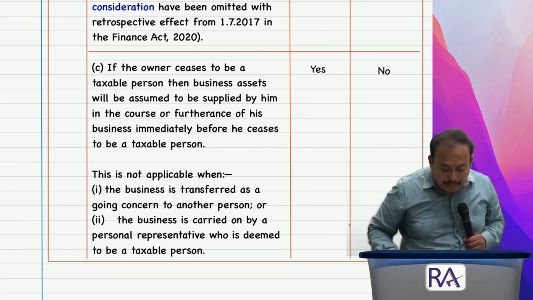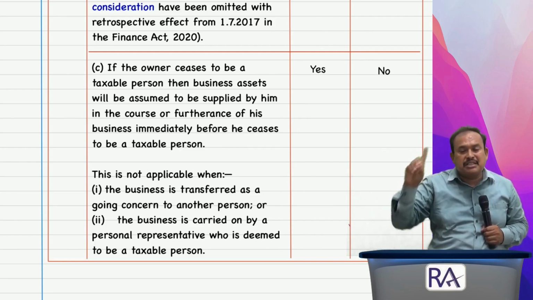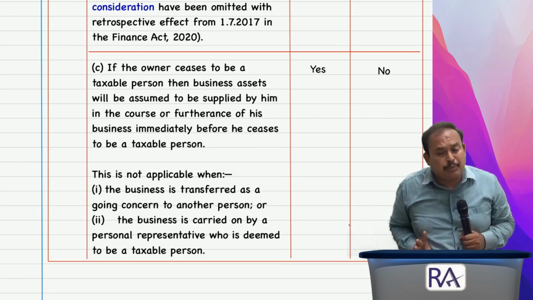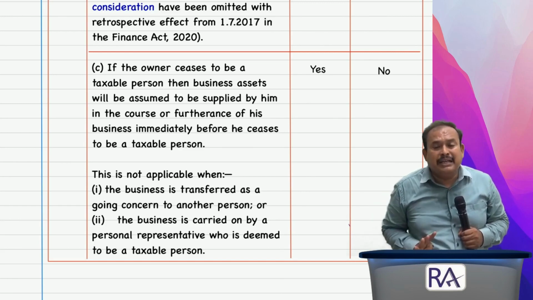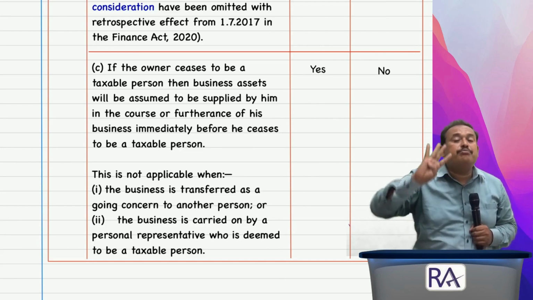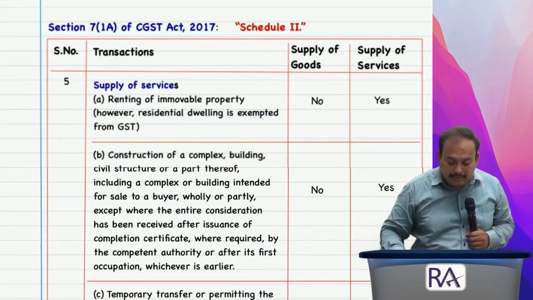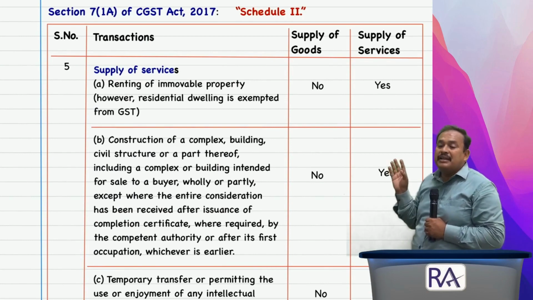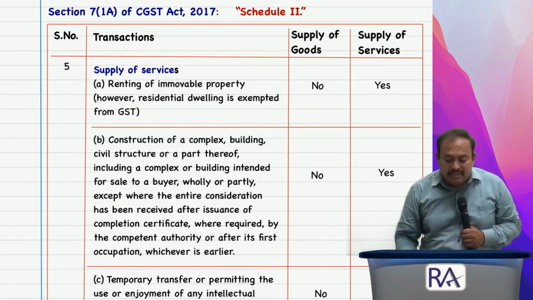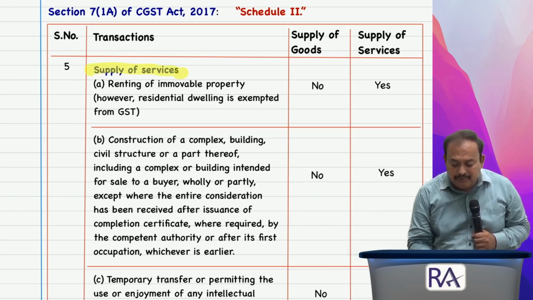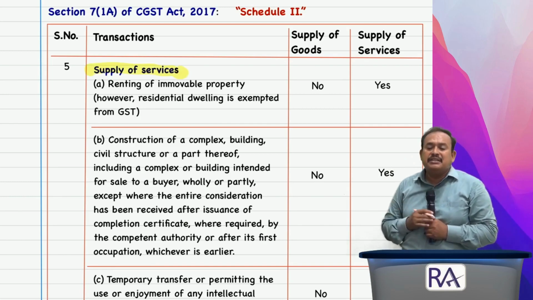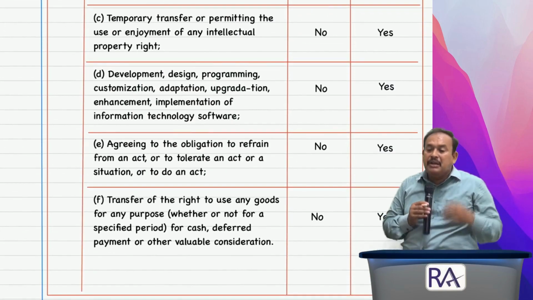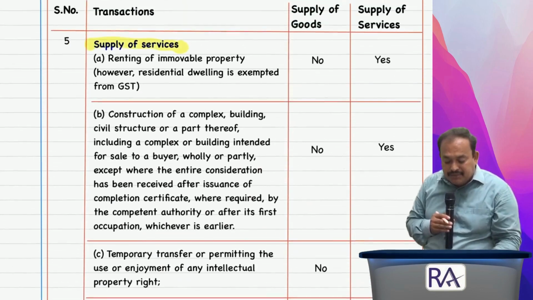Further, my dear friends, so 4 points we referred. First one, transfer. Second one, land and building. Third one is any treatment or process on the other's goods. And fourth point, the transfer of business assets. Point number 5, supply of service. The nature itself, the name heading itself, they have given supply of service. Therefore, point number A, B, C, D, E, F will be called as supply of services.